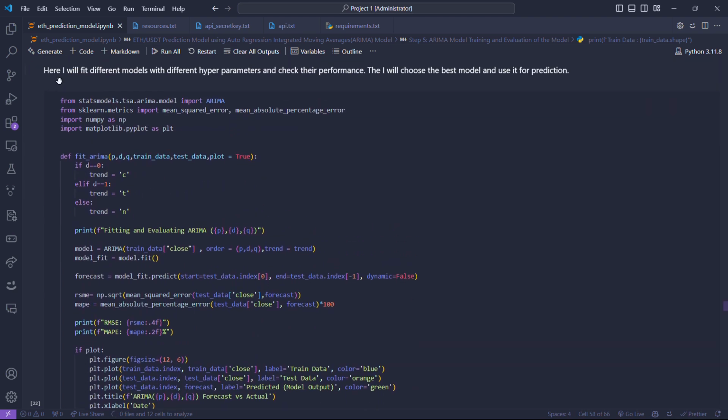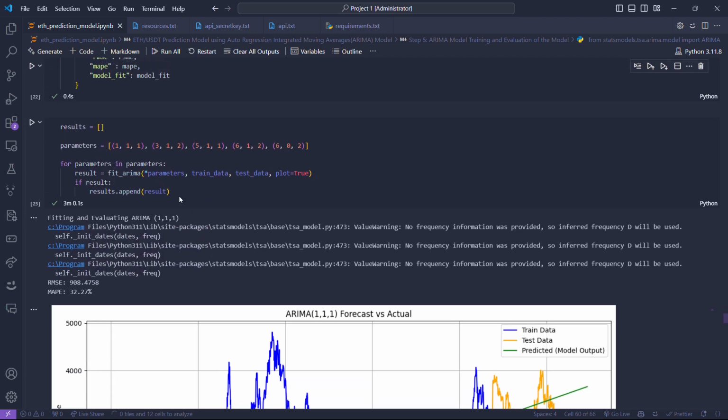Now I have made a function, we'll discuss it later. First we'll see this. I have made an empty list for results and a list for parameters. This is the parameter we found through our testing, so I have put it in the list.